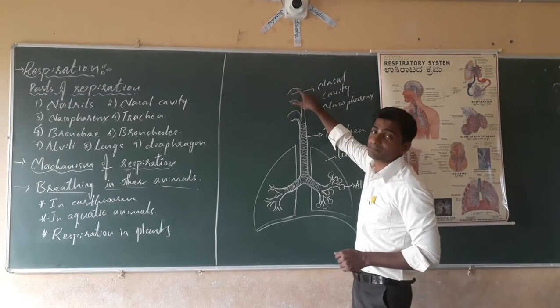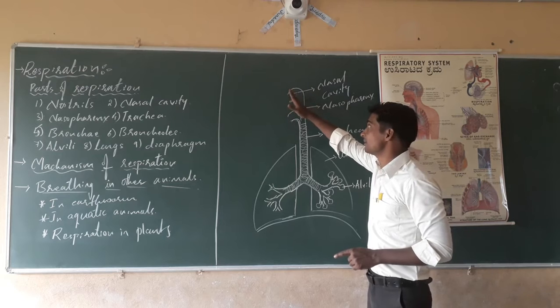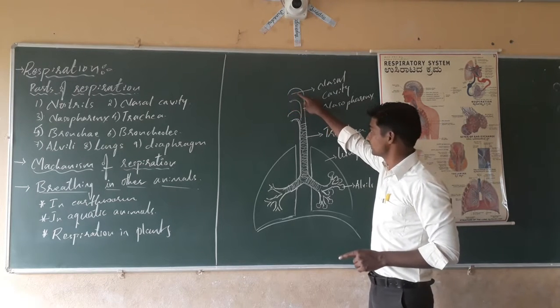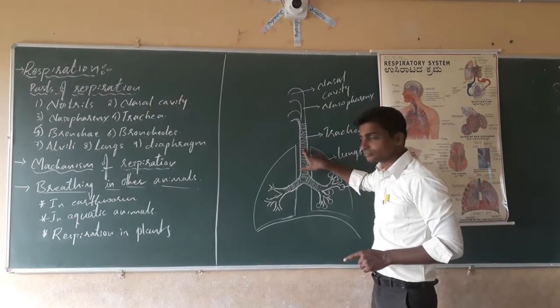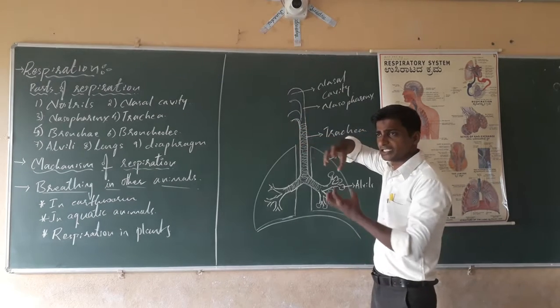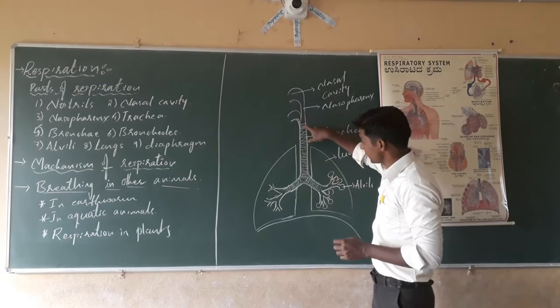The dust present in the nasal cavity is separated with the help of the hairs and the mucus. The filtered air will enter into the trachea. It is a cartilaginous pipe, and cartilaginous rings are there to avoid the collapse of the airway.